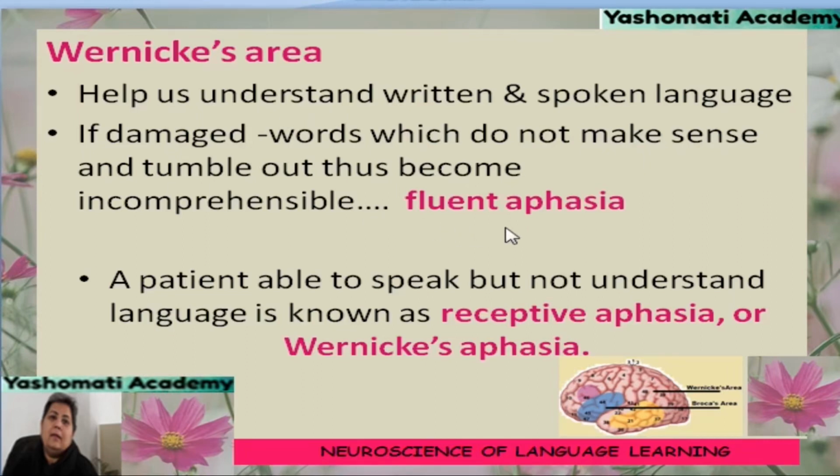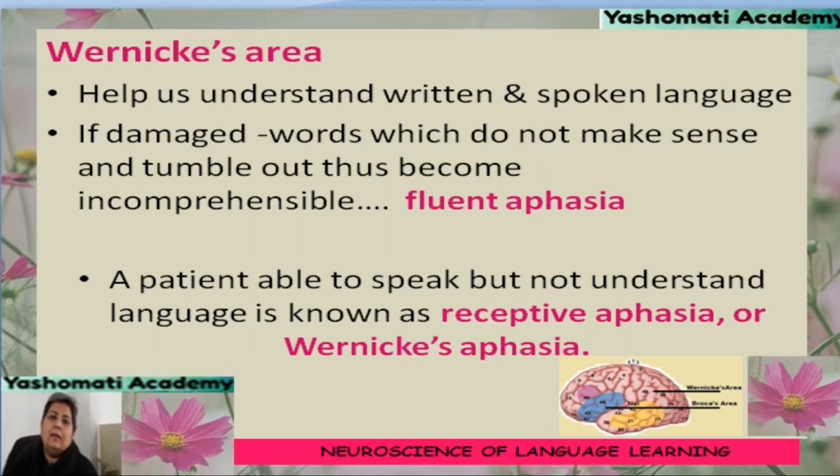So this is a condition in which the patient is speaking the words very fluently, and he himself is not able to understand whether he is speaking correct grammar or not. Because of that, the words seem to come out of his mouth in a stream which cannot be understood clearly by the listener, and the patient himself is also not able to understand what he is speaking. This type of aphasia is called receptive aphasia or Wernicke's aphasia.